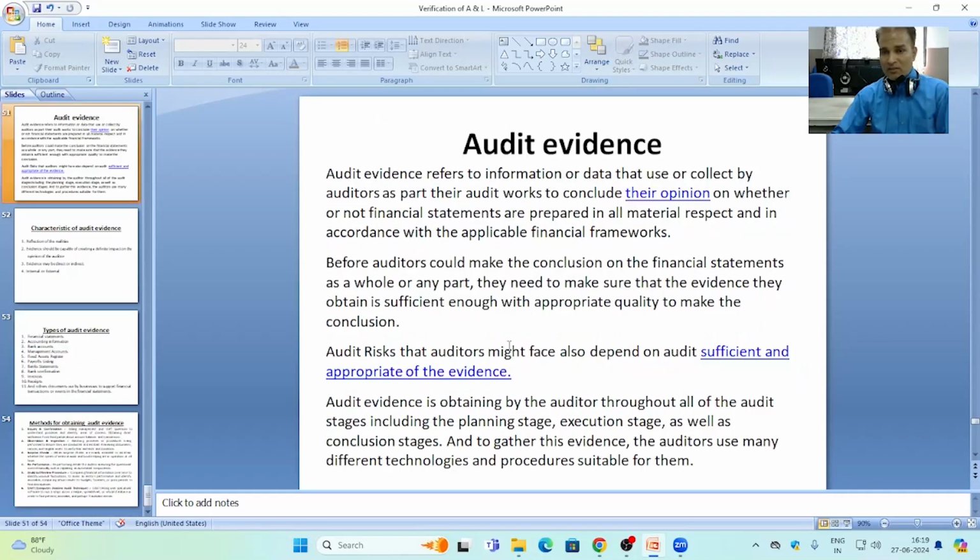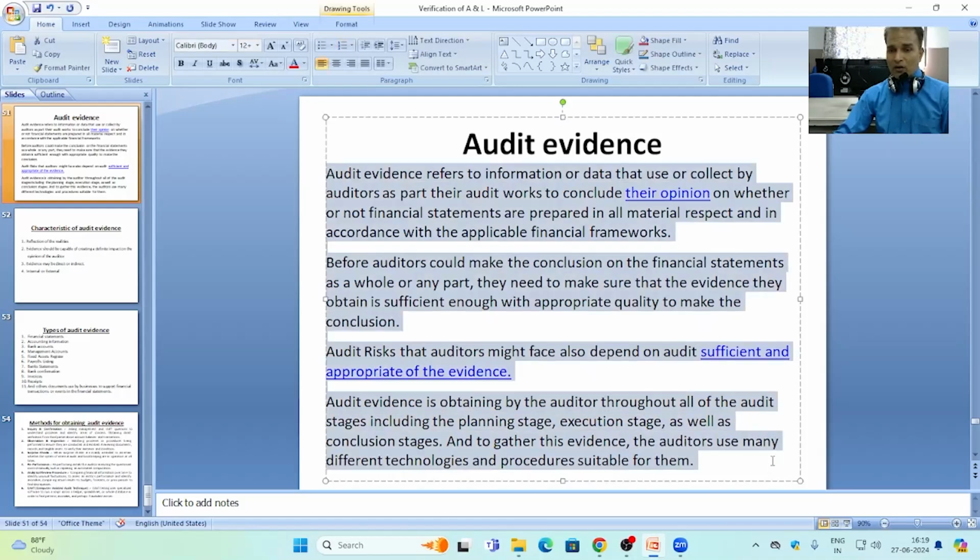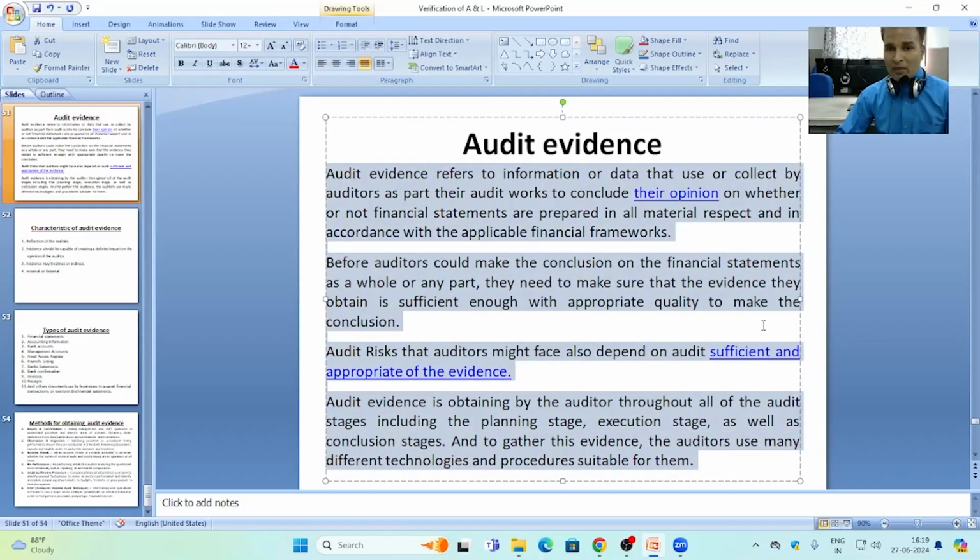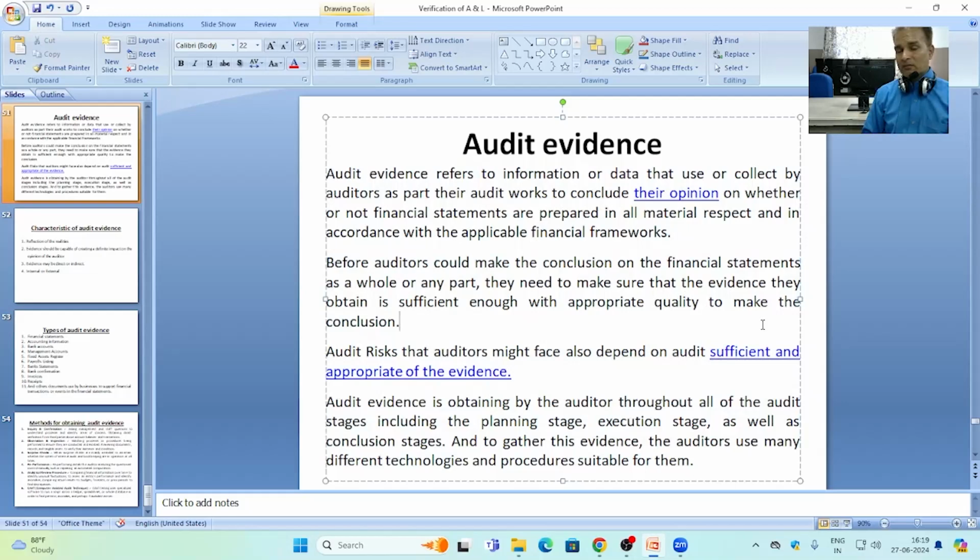Then what about audit evidence? Audit evidence refers to the information or data that is used or collected by auditors as a part of their audit work for the purpose of forming their opinion, to conclude whether the financial statement prepared by the client firm in all respects provides a true and fair view or not.